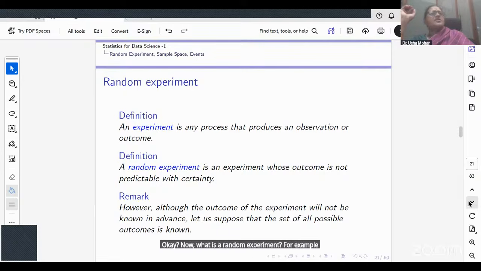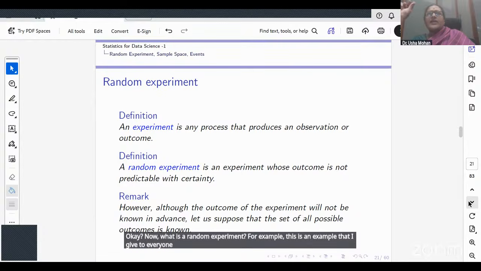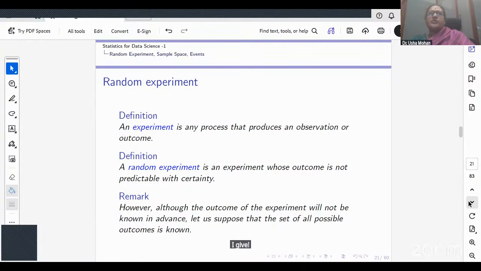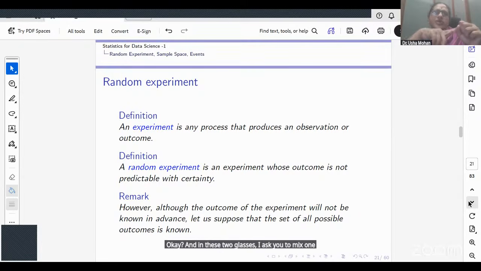For example, this is an example that I give to everyone. I give each one of you, I just want you to listen to this carefully, exactly 2 glasses. In these 2 glasses, I ask you to mix 1 teaspoon of sugar and 1 teaspoon of salt in about 50 ml of water. So what is the experiment? The experiment is to mix 1 teaspoon of sugar, 1 teaspoon of salt and 50 ml of water twice. So you have 2 glasses of water. What would be the outcome of this experiment?